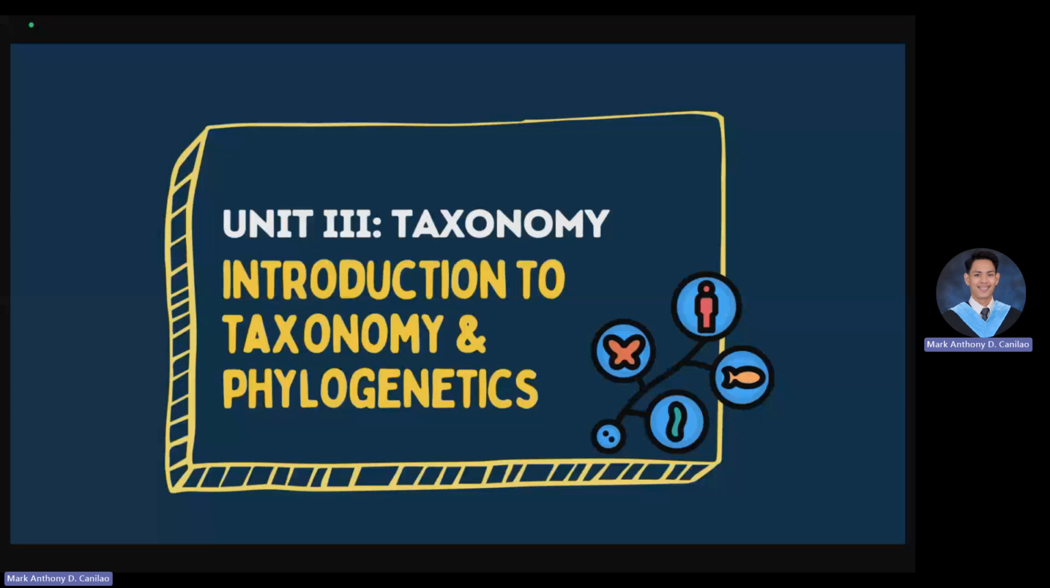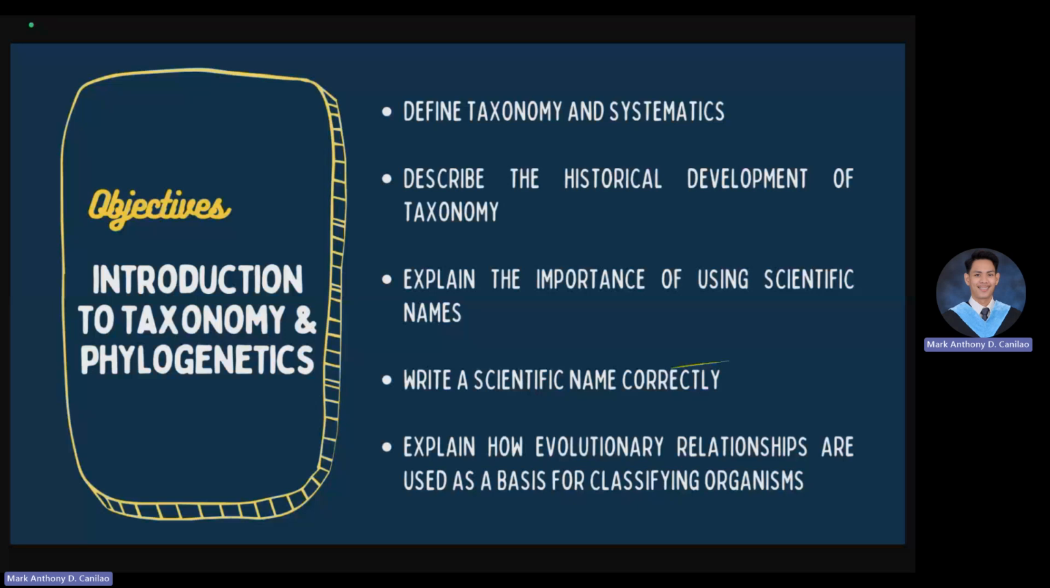If you find our objectives clear, I think we can now proceed with our discussion for today's video. Before we delineate the difference between systematics and taxonomy, let us first define the following terms. Systematics is the study of diversity by determining evolutionary relationships of organisms. On the other hand, taxonomy is the discipline of identifying, naming, and classifying organisms, whether living or extinct. To put it simply, taxonomy is all about naming, whether the organism is extinct or living up to this date.